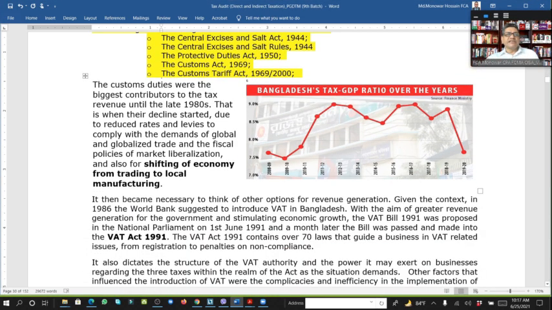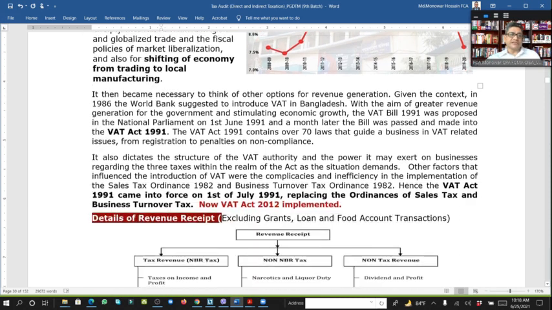If we see here, this is the graph from the paper: Bangladesh tax-GDP ratio over the years. Year after year, the tax-GDP ratio shows that last year it was nominal, and within the South Asian region, our tax-GDP ratio is less than any other country.